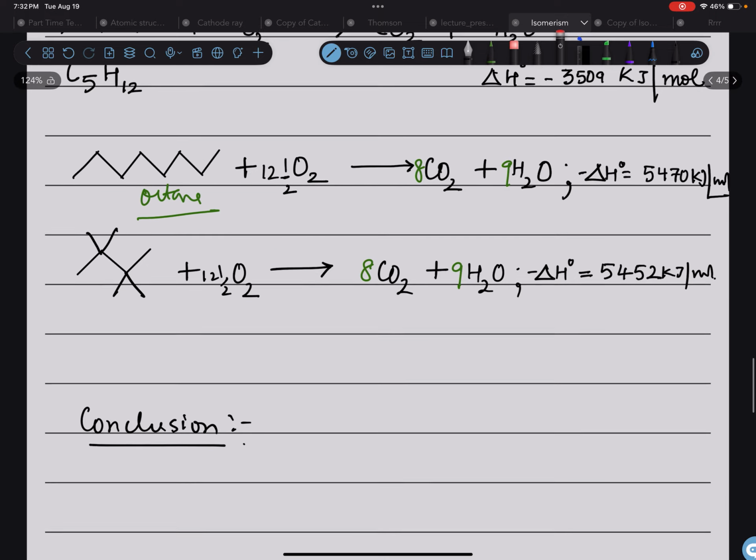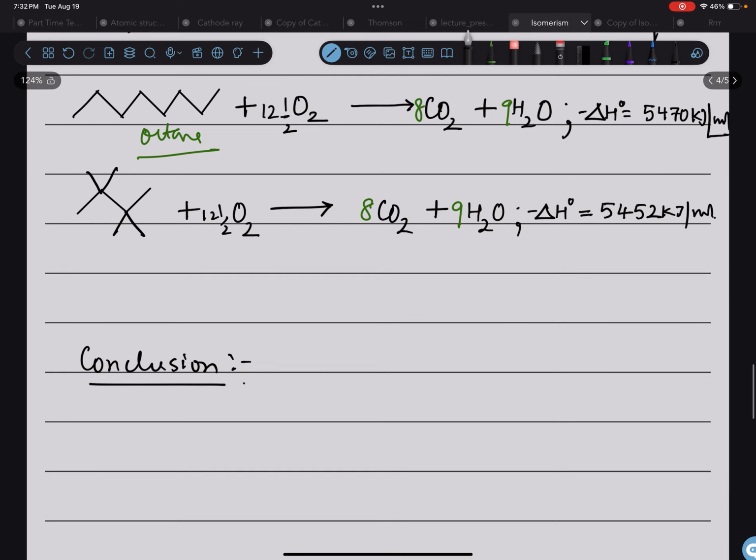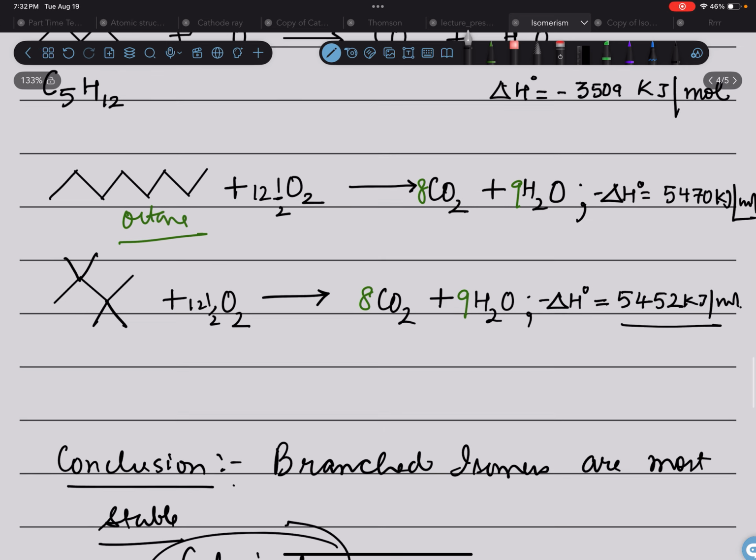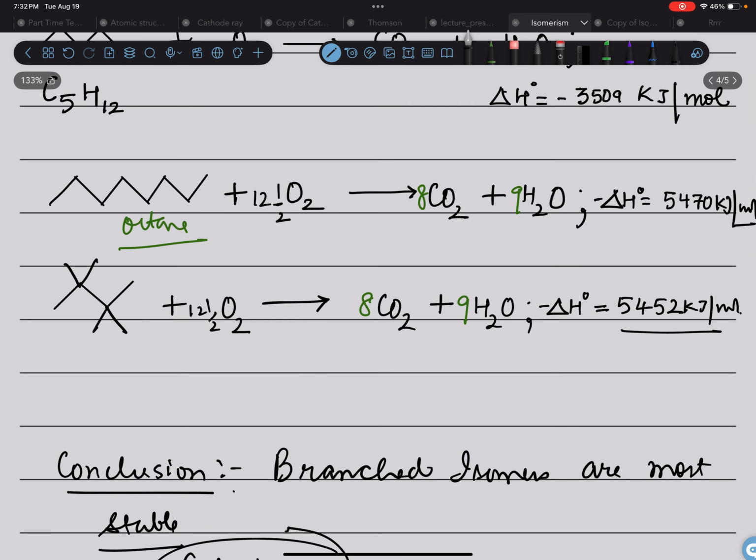So branched alkanes or branched isomers are more stable. We can actually do the experiment under controlled conditions using an equipment called a calorimeter. Do the combustion reaction under controlled conditions and accurately measure the amount of heat released, right?